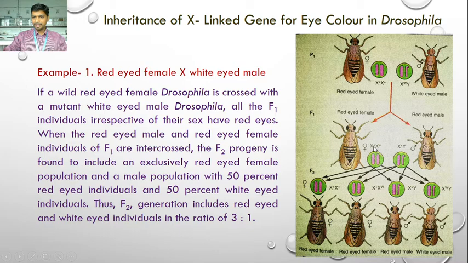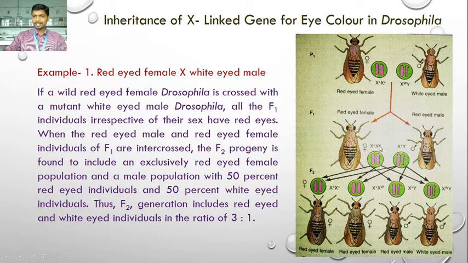Furthermore, this plus gamete, the egg cell that possesses the plus gene, when it fuses with the male gamete having the Y chromosome, the F2 progeny formed has a genotype of X plus Y. It is a red-eyed male. Next, the egg cell possessing the W gene fuses with the plus gene sperm, producing the F2 progeny having a genotype of X plus XW.